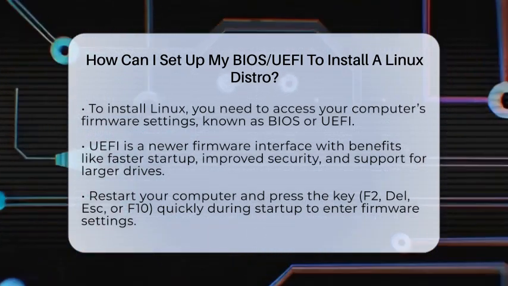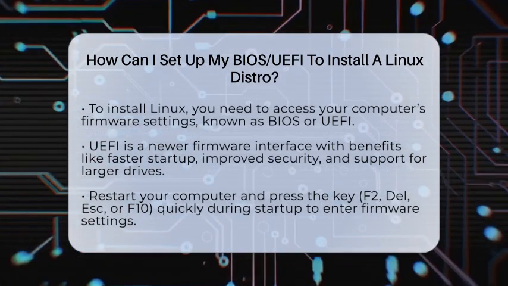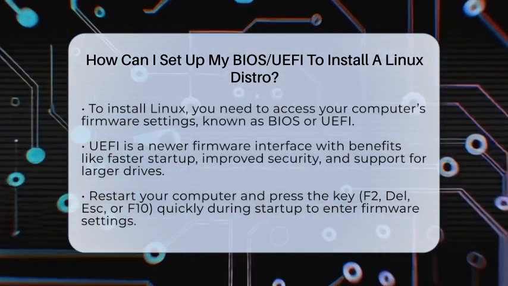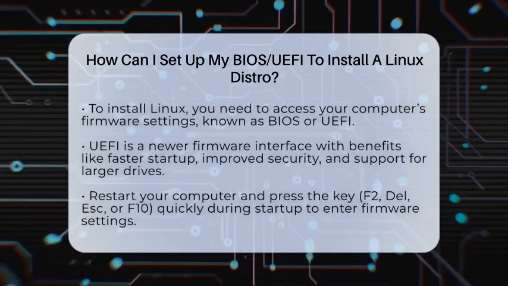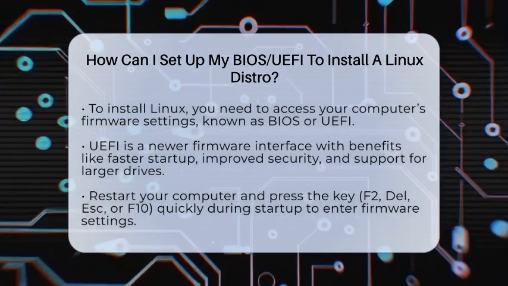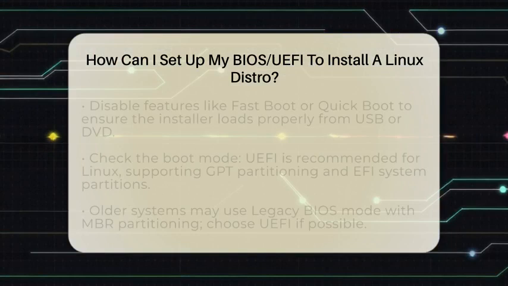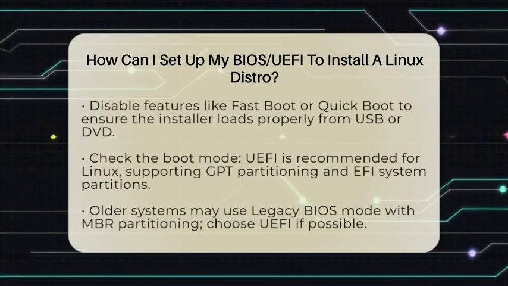To begin, restart your computer and watch for a message telling you which key to press to enter the firmware settings. Common keys are F2, Del, ESC, or F10. Press that key quickly during startup. If you miss it, just restart and try again.